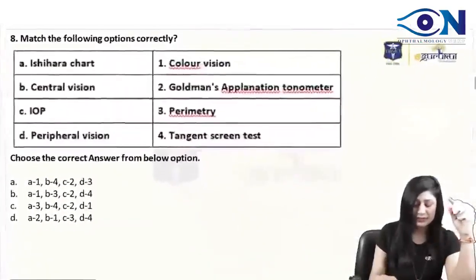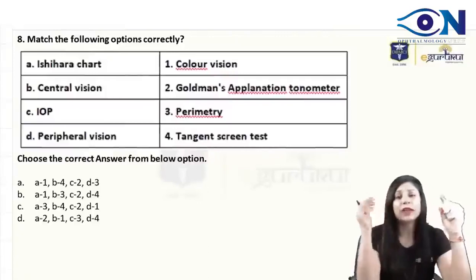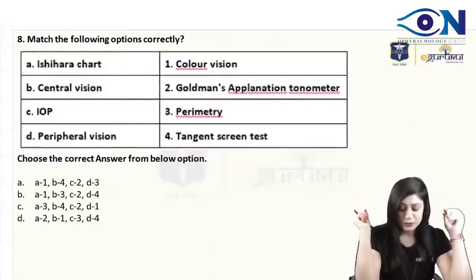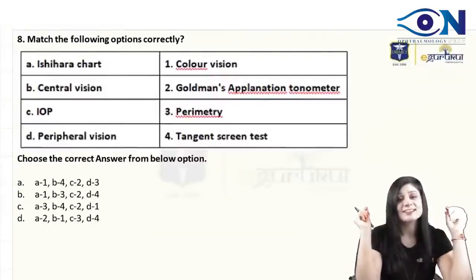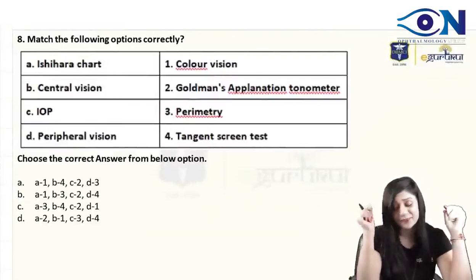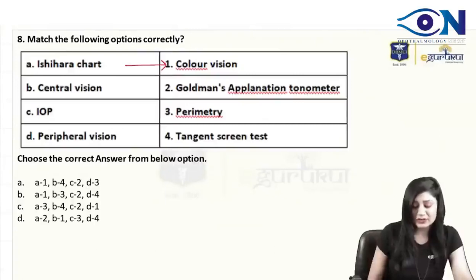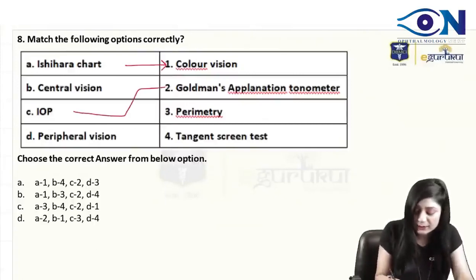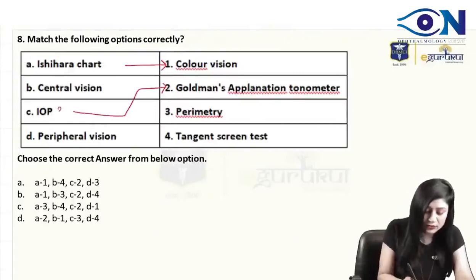Now this is a typical inset type of question where they are asking you to match the column. So come on, you people will help me in doing this. Ishihara's color, oh, I have given you the answer. Ishi, can you take the central vision? And for IOP, we have to take the Goldmann applanation tonometer. So it is 2 here, then 1 here.